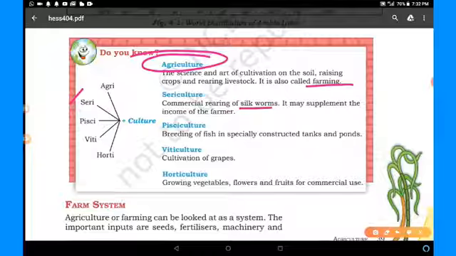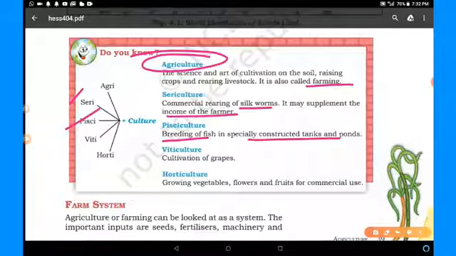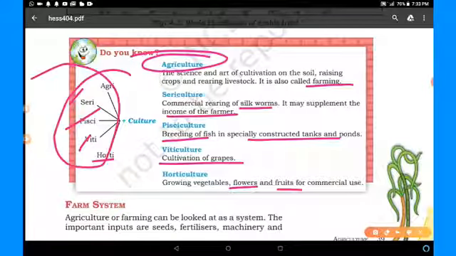It may supplement the income of the farmer. Pisciculture, breeding of fish in specially constructed tanks and ponds. Viticulture, cultivation of grapes, is known as viticulture. Horticulture, growing vegetables, flowers, fruits for commercial use. So these are other words with culture, clear, having different kinds of economic activities.